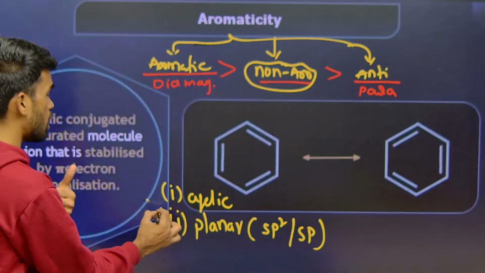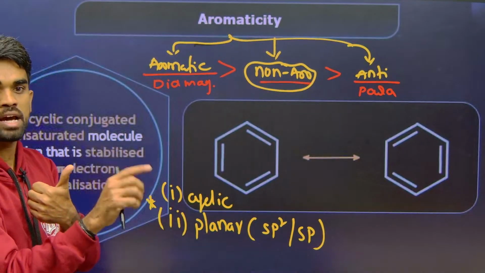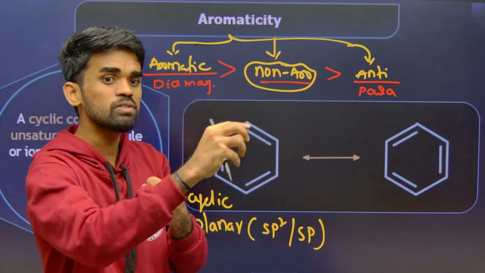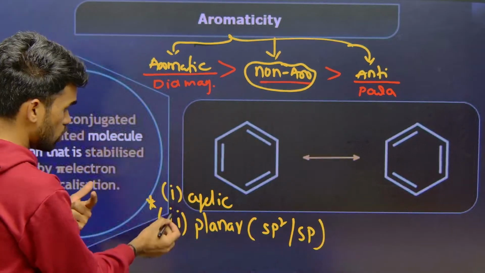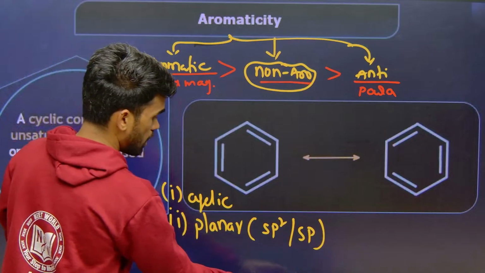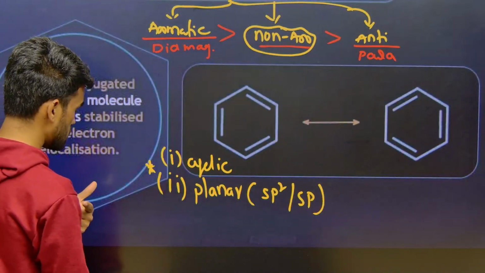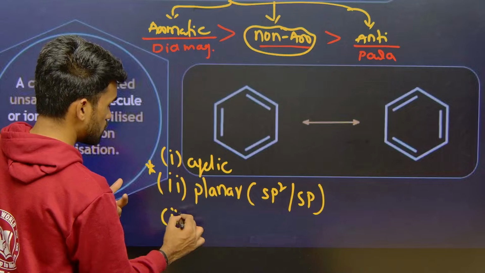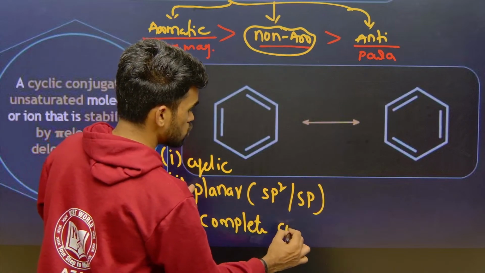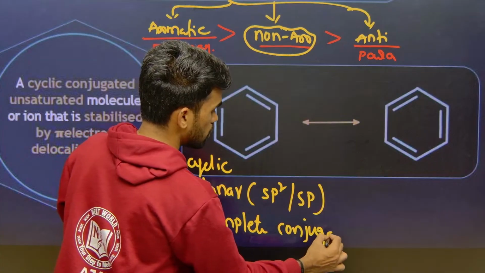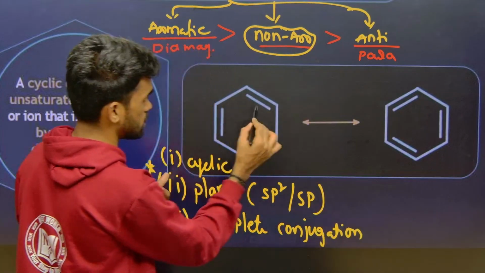There are some compounds which contain sp3 hybridized carbon also, but that won't be involved in the conjugation, therefore that is also considered aromatic. Cyclic, planar, and next, the third condition is complete conjugation of pi electrons in the system.